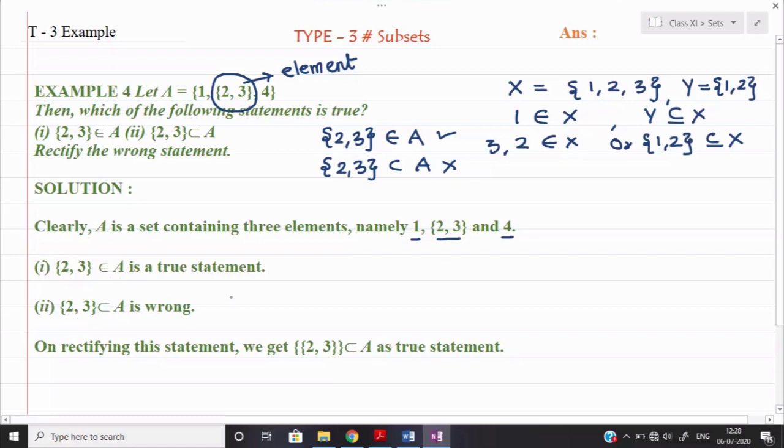If you want to write this one as a set, then first of all you put the curly bracket for the element, and then you can describe it as a subset, means two curly brackets will come in that case.